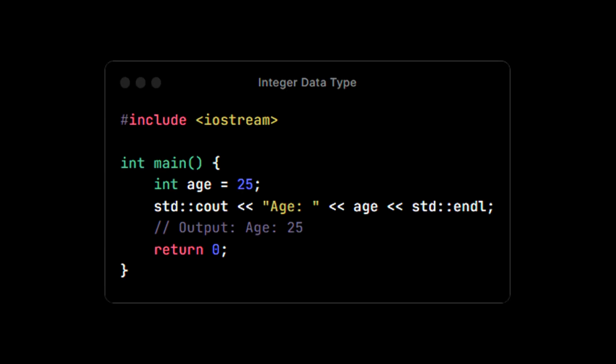Integer data type. The int data type is used to store whole numbers. It can represent both positive and negative values. Here's an example of declaring and initializing an integer variable.